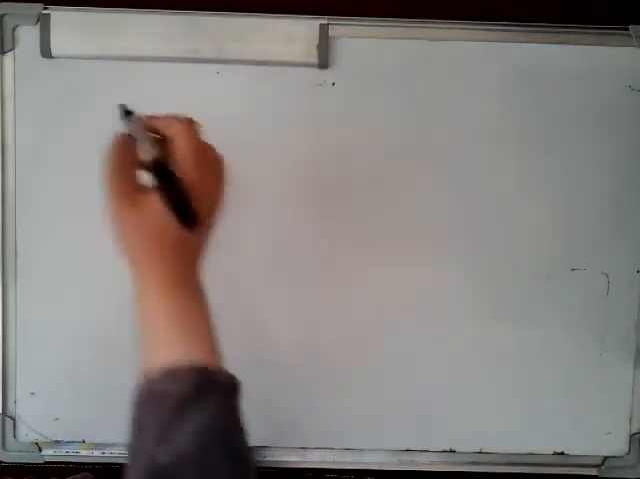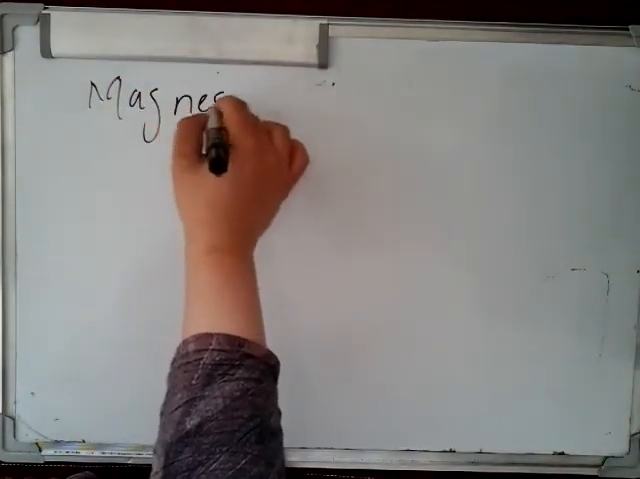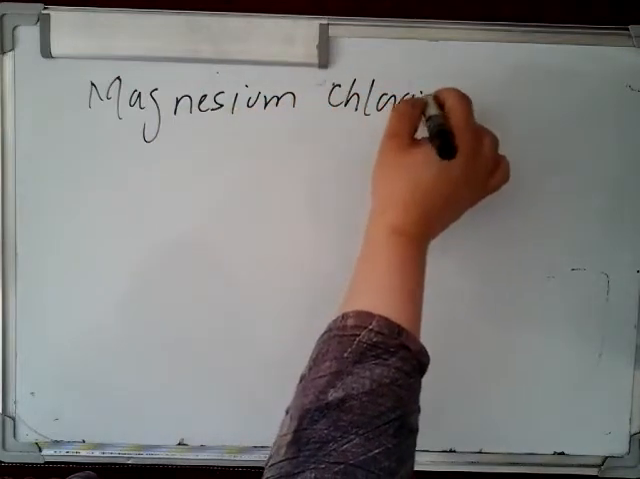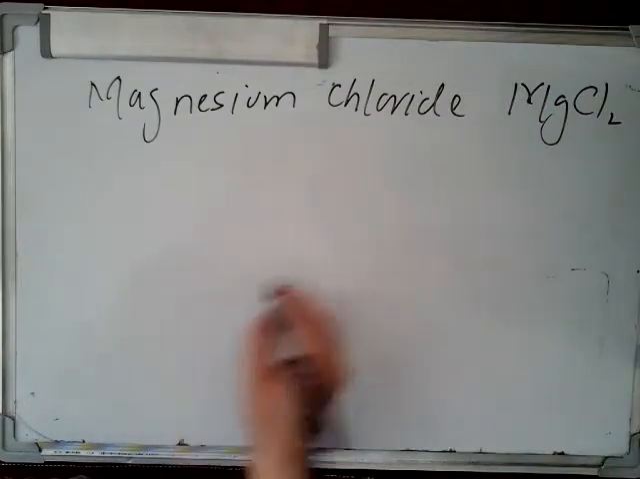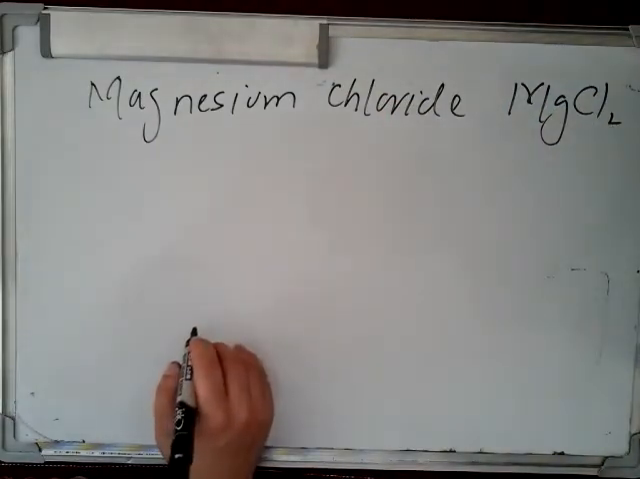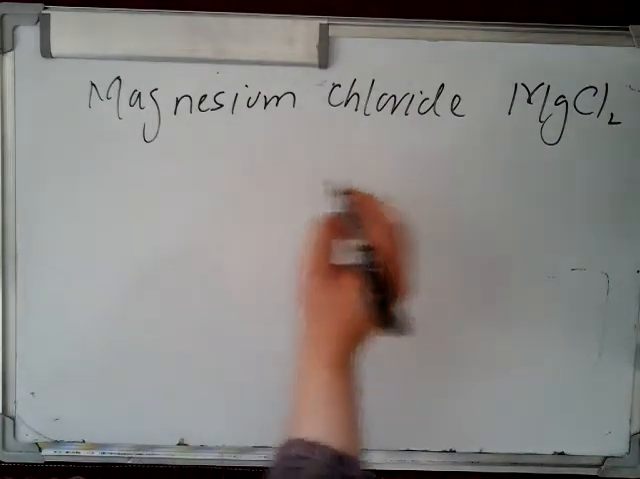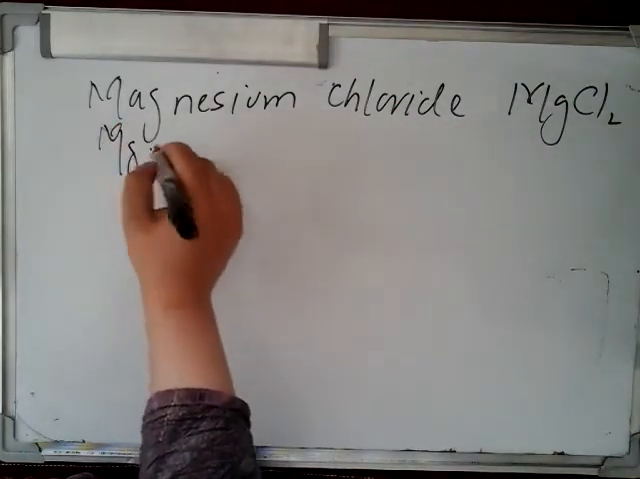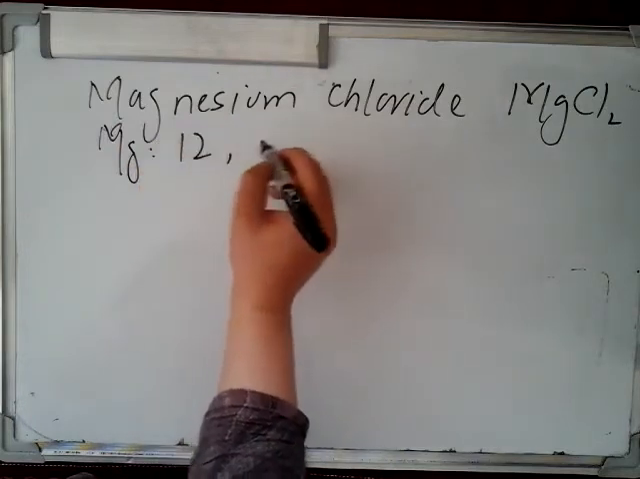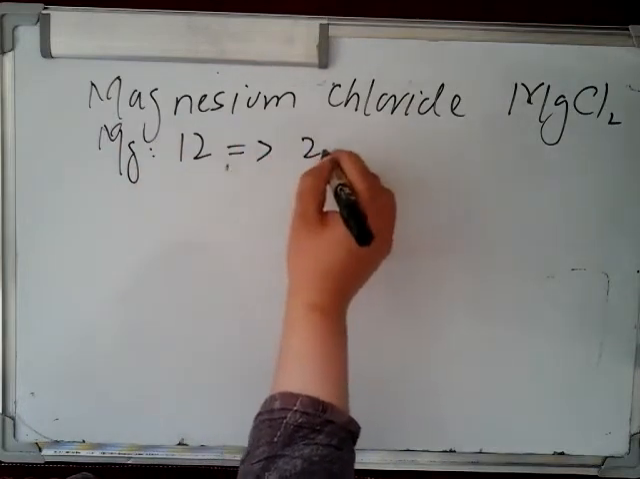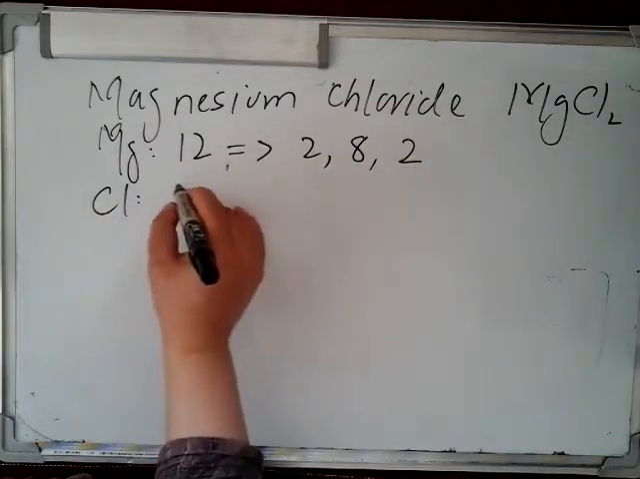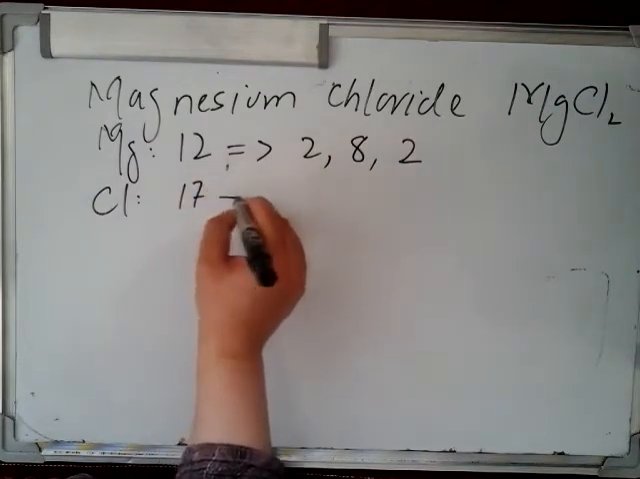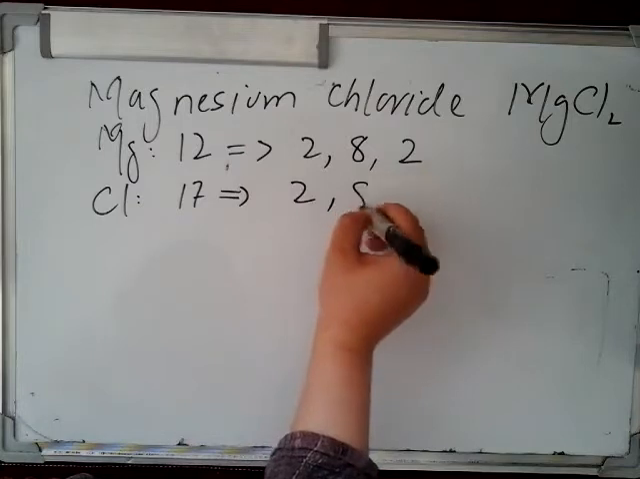In the same way, for magnesium chloride, its formula is MgCl2. Now here 1 magnesium and 2 chlorines are there. So for magnesium, first we will write the atomic number, that is 12, and the electronic configuration would be 2, 8, 2. And chlorine, atomic number is 17, electronic configuration is 2, 8 and 7.